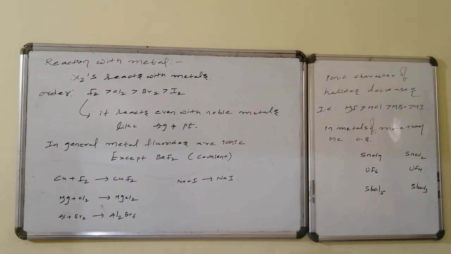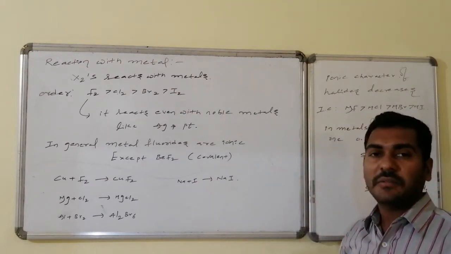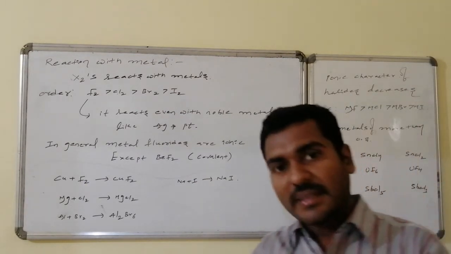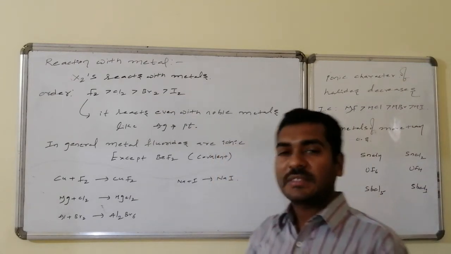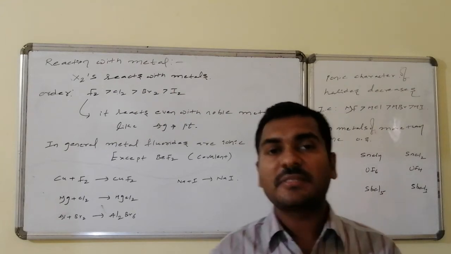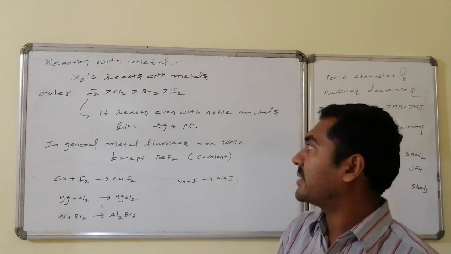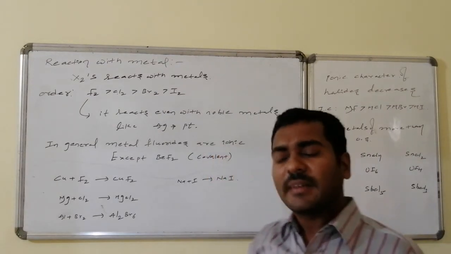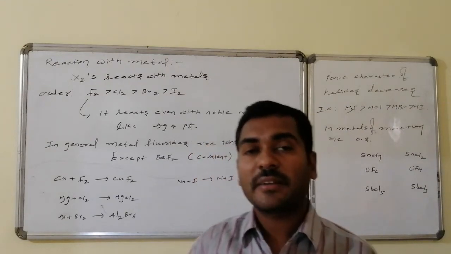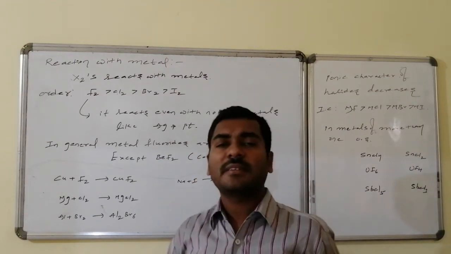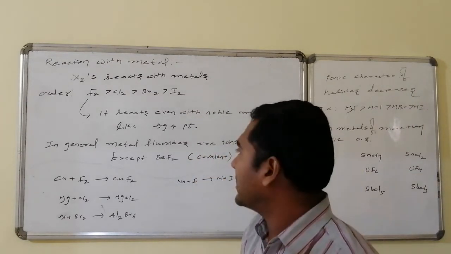Next, reaction with metals. Halogens react with metals. As a result, metal halides are formed. The reactivity of the halogens in reaction with metals maintains the same order of reactivity: fluorine is greater than chlorine, which is greater than bromine, which is greater than iodine. Fluorine is so reactive that it even reacts with noble metals like rhodium as well as platinum. Whereas the remaining elements like chlorine and bromine never dare to react with the noble metals.